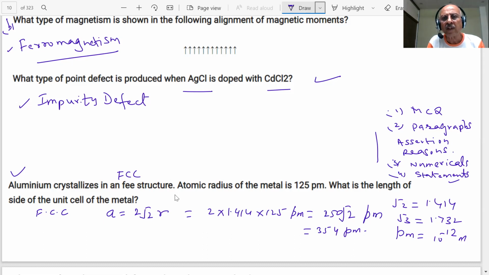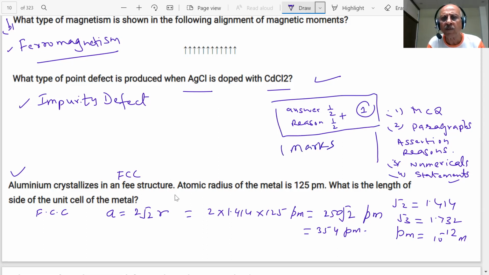Answer and reason like this makes one mark. All these were one-mark questions, and we have told you how to answer one-mark physical chemistry questions in the paper.